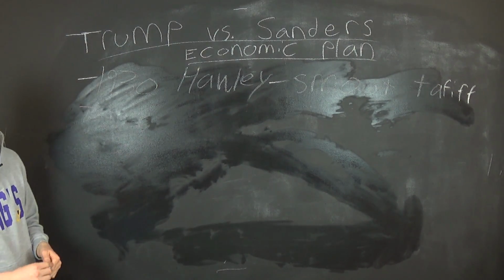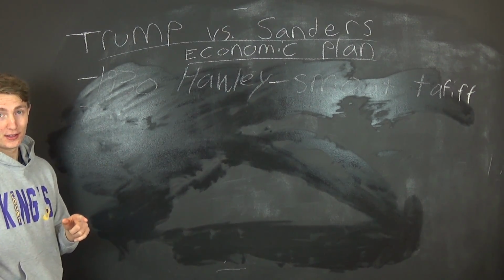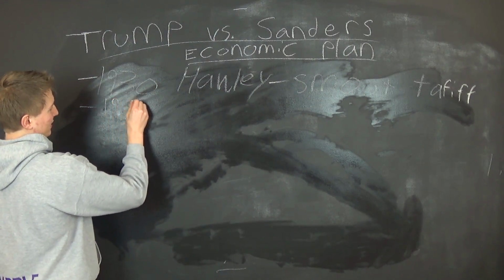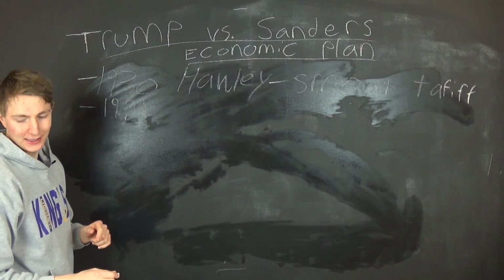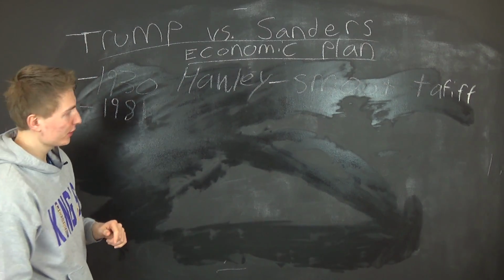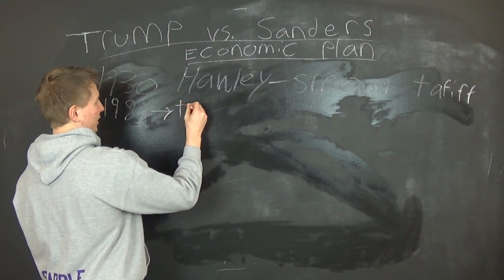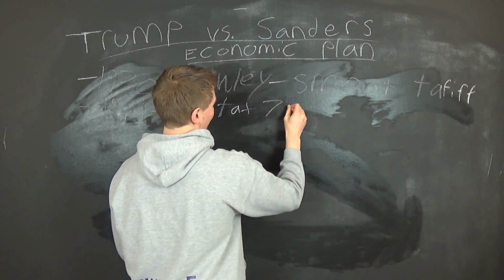And one more example, which is very important for Trump's plan, is this next one. I think it was 1981. Reagan went into office, right? In 1981, the top tax rate was 70%.